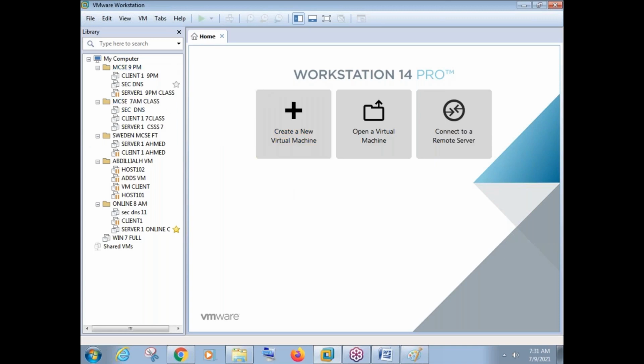See, I have MCC 9 o'clock, 7 a.m. There was some other batch, there was VMware batch, there was MCC 8 a.m. batch. I have all these batches. I have completed some batches here, so I can delete some virtual machines. Okay, I'll just show you how to delete this first.